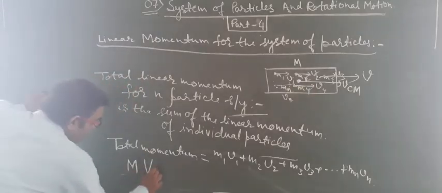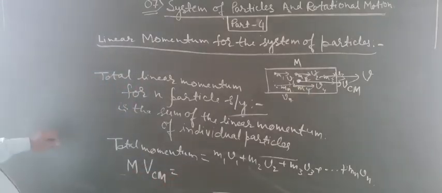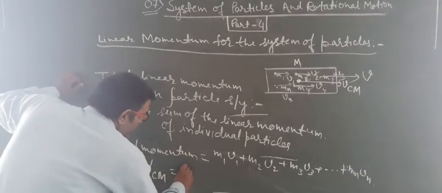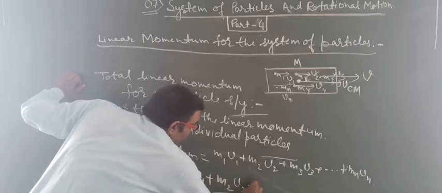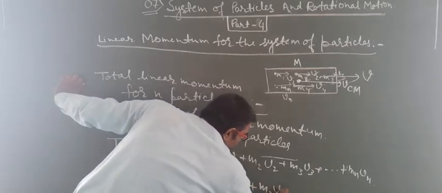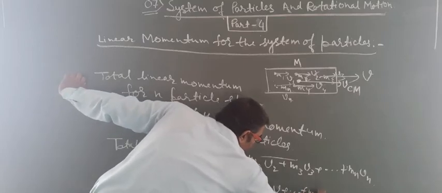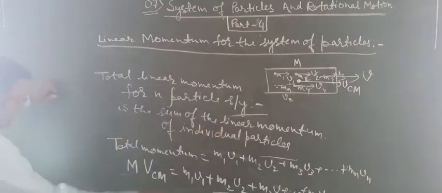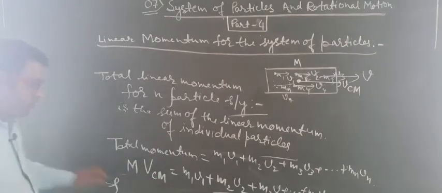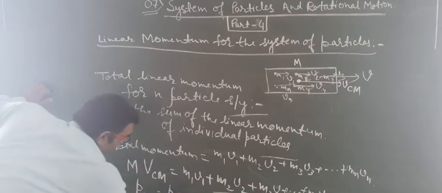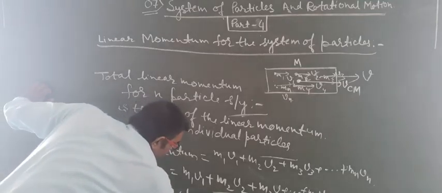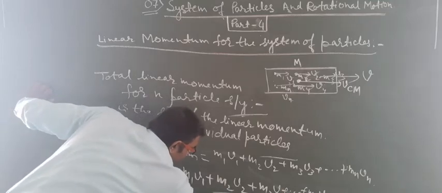So we can write M vcm equals m1 v1 plus m2 v2 plus m3 v3 plus up to mn vn, so the total momentum of the center of mass is equal to p1 plus p2 plus p3 plus up to pn.